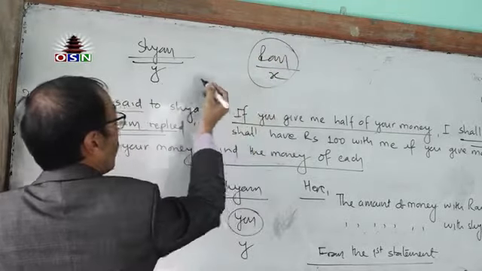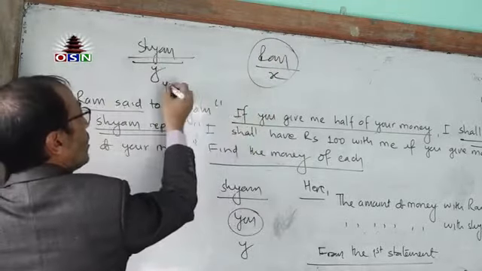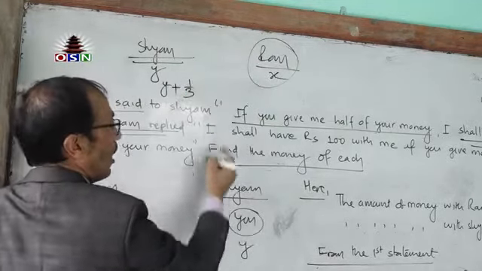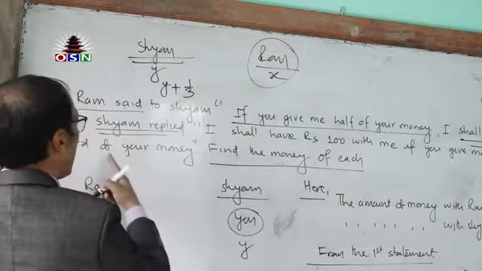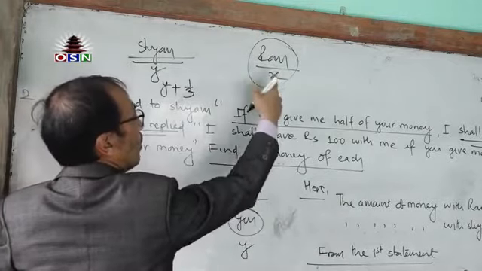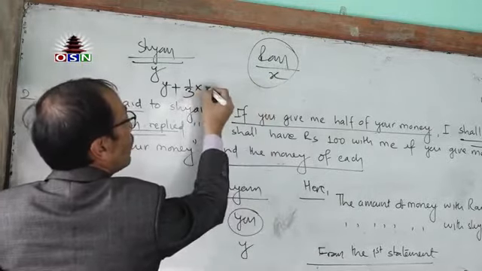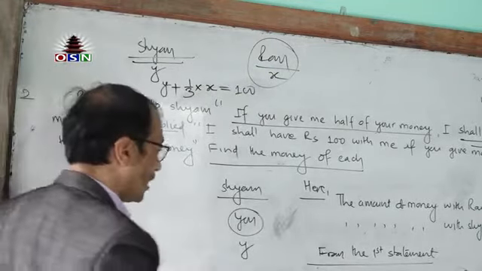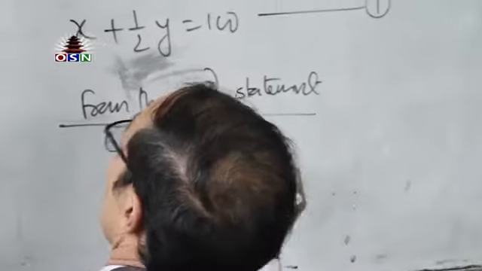Ram is giving. Who is getting? Shyam is getting. So Shyam is going to add 1/3 of your money, where you represents Ram, so 1/3 of x. Then Shyam will have 100 rupees. So again we can write y plus 1/3 of x is equal to 100.